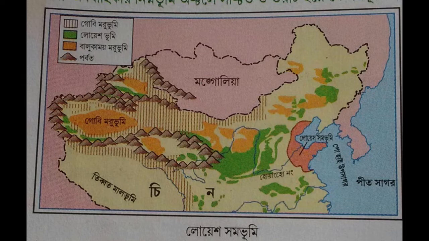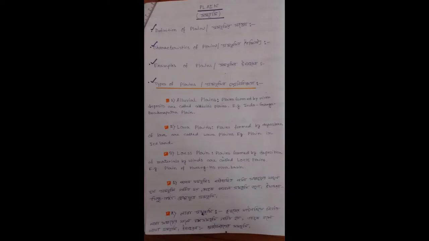So loess are the fine particles carried by the wind. The example of loess plain is the plain of the Huanghe river basin, and the loess comes to that river basin from the Gobi desert by wind action.